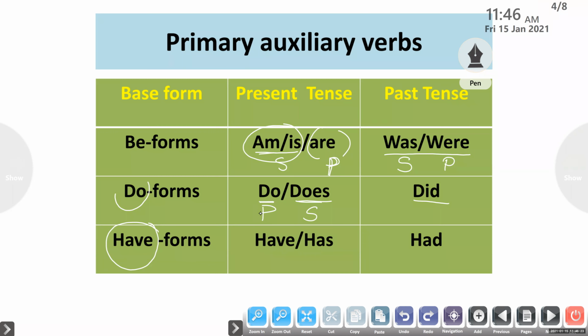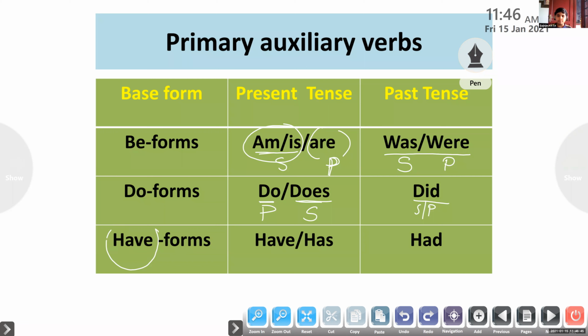Do is the plural form of do. And what is the past tense used for do form? Did. Okay. For singular and plural, we can use only did in the past. Did is the past tense form of do. Okay. Am I clear? Yes, ma'am.